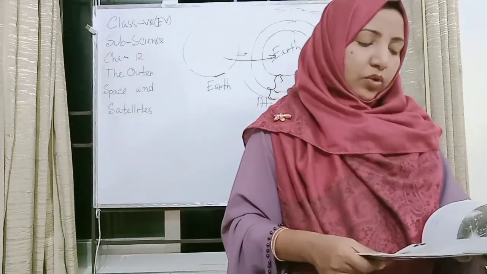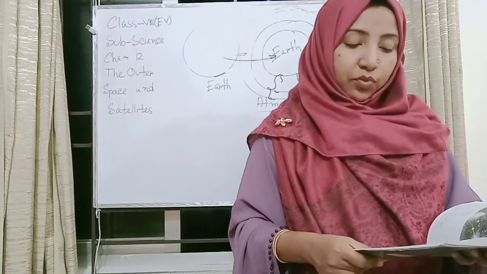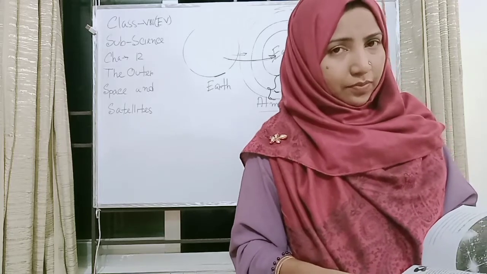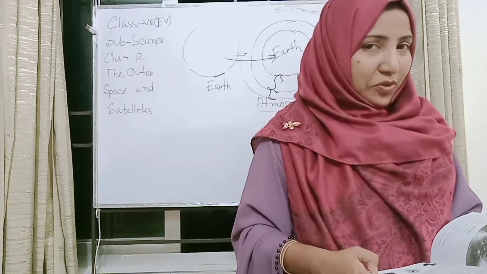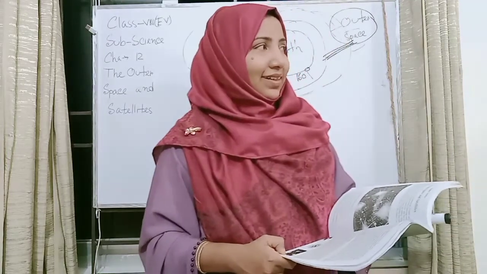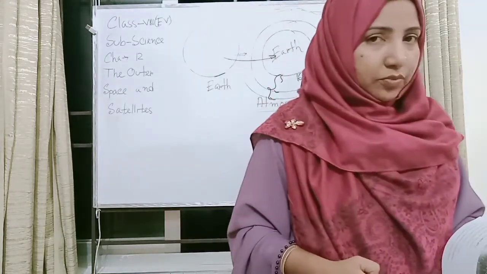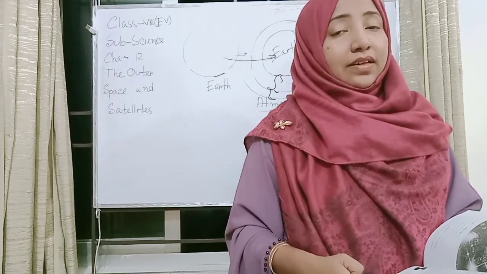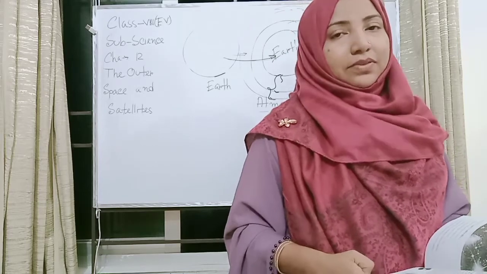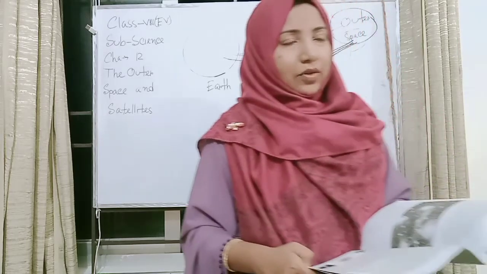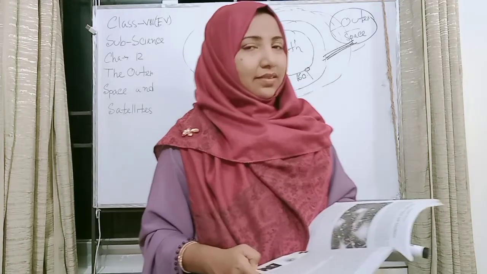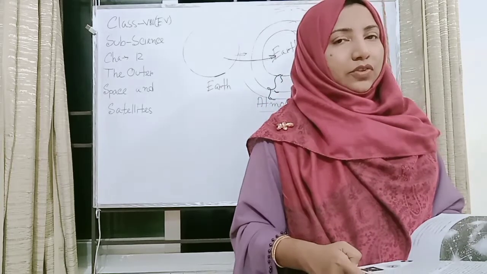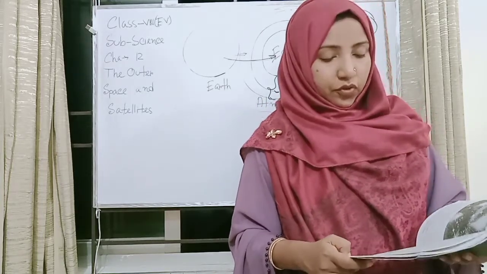Again, if we look through a telescope, we see many more objects in the sky. My dear students, have you heard the word telescope? Yes, telescope and microscope. When we learned about microorganisms, the bacteria, fungus, actinomycetes, etc., the microscope helps us to observe them. But when we want to see the stars and the Milky Way, etc., the telescope helps us to observe them.